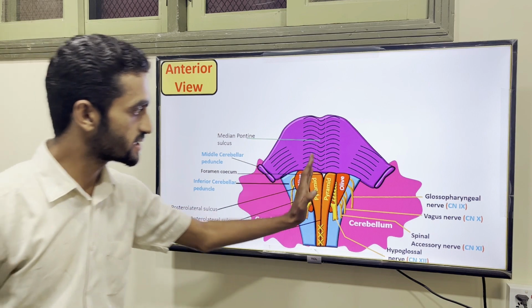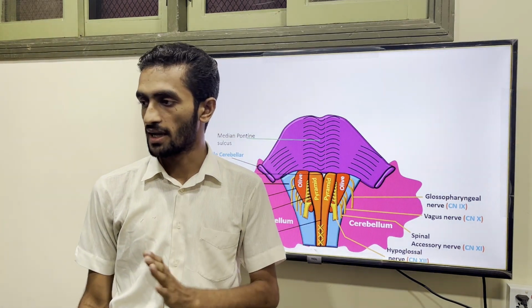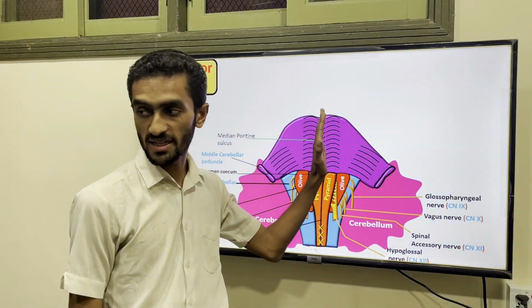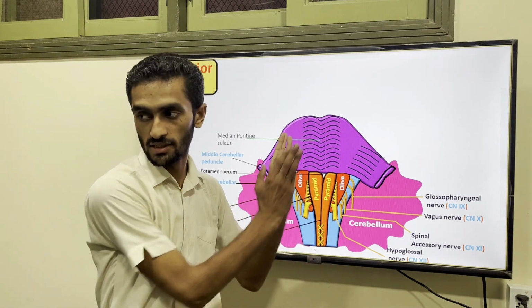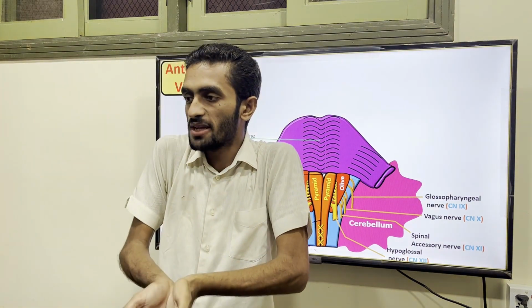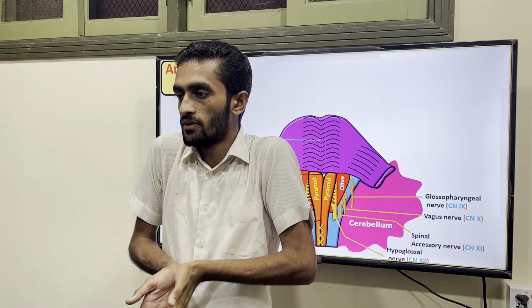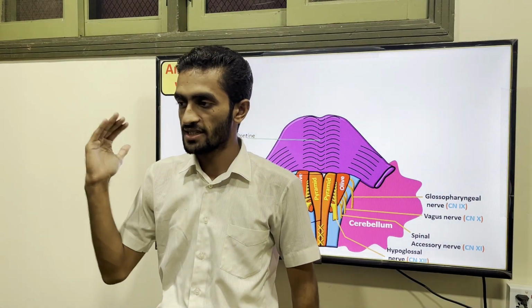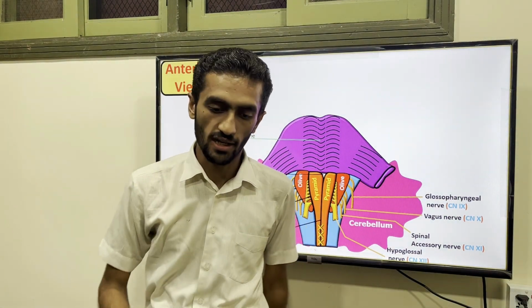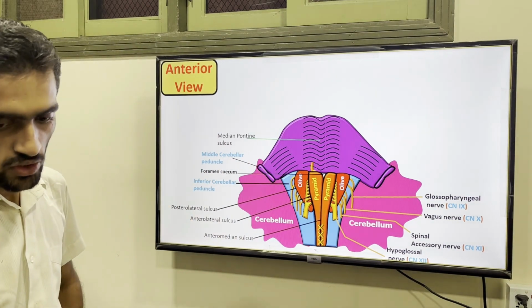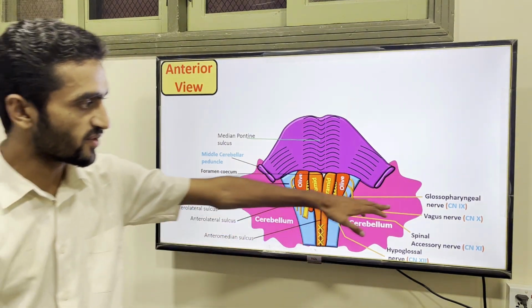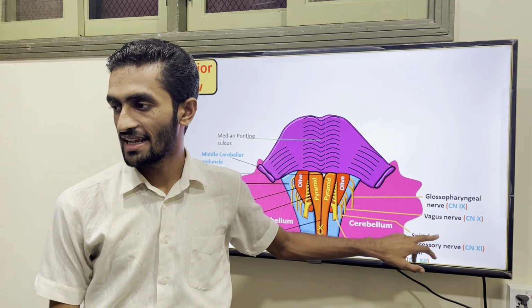So these are pontine fibers. So here is the sulcus where, when you see the blood supply, your basilar artery sits in this depression, this sulcus, which you see like this. So here your basilar artery is going, which is coming from the vertebral arteries. When you see the blood supply, the basilar artery moves right here. So now look at the nerve supply. We have covered the 9th, 10th, 11th and 12th.